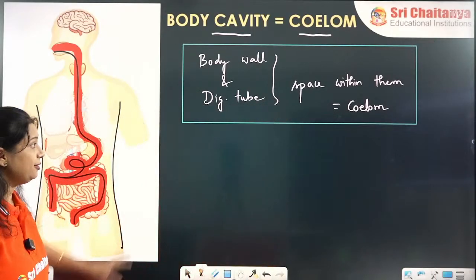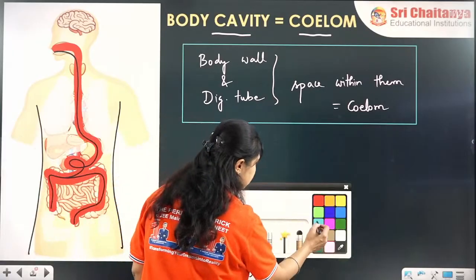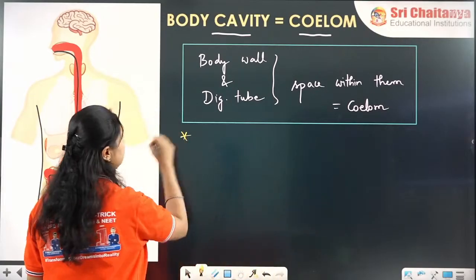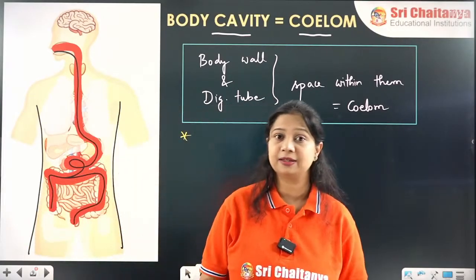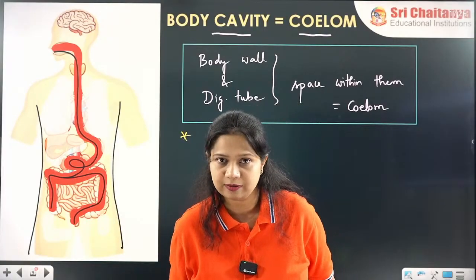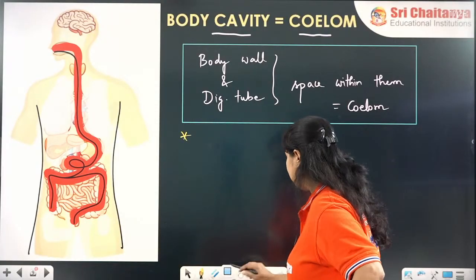Now how do we define it? When do we call this to be a coelom? A coelom is defined with the help of their germ layers. Remember, we have seen these structures.